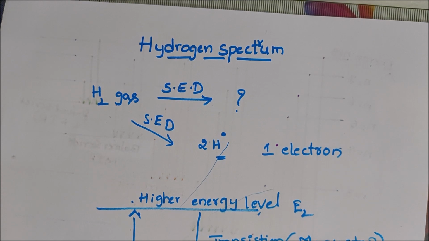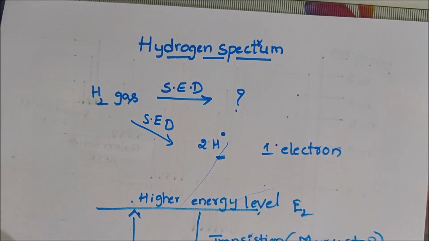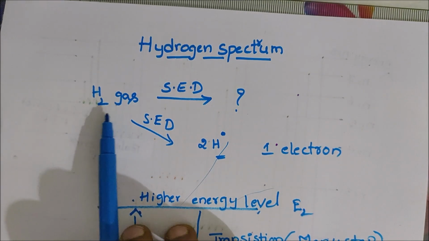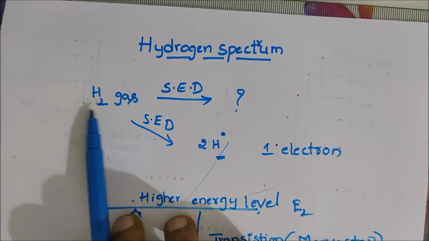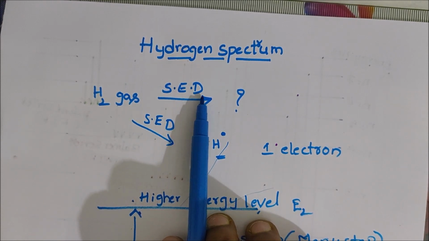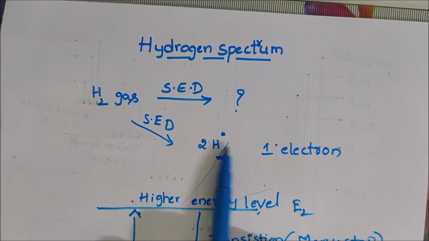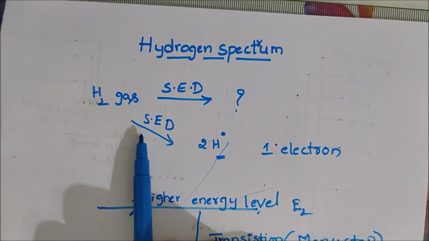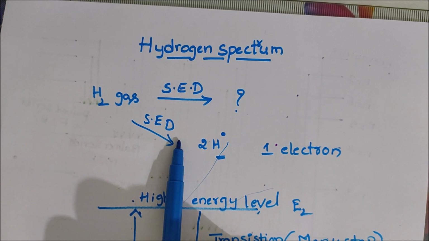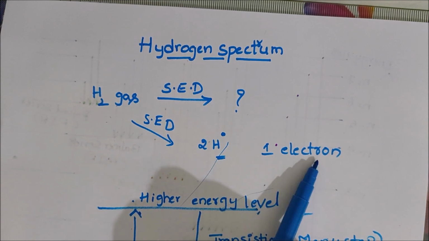Hi, in this session we will understand the concept of the hydrogen spectrum. When H2 gas, that means hydrogen gas, is passed through a silent electric discharge tube, what happens? It splits into two atoms, each hydrogen carrying one electron.